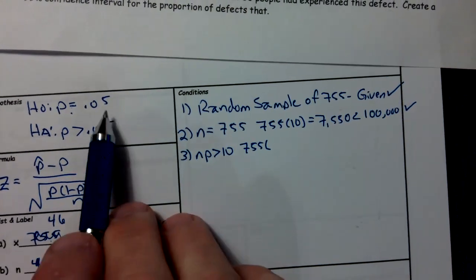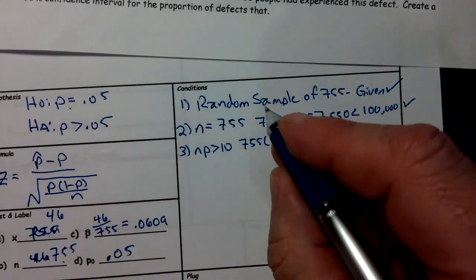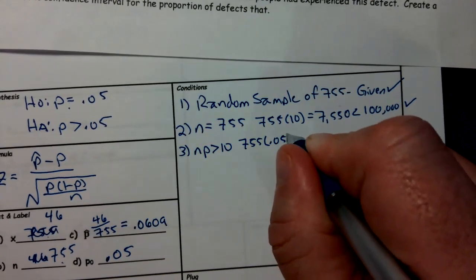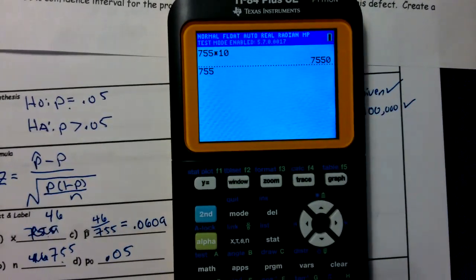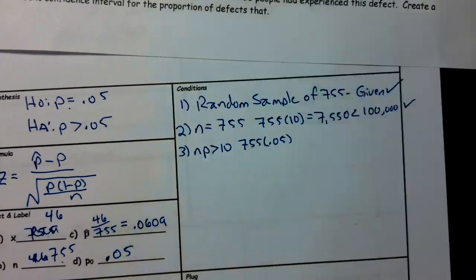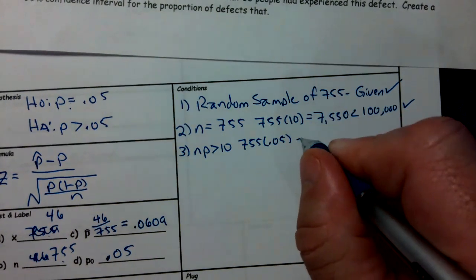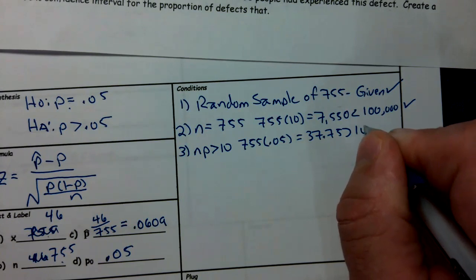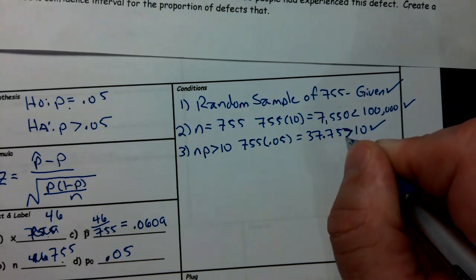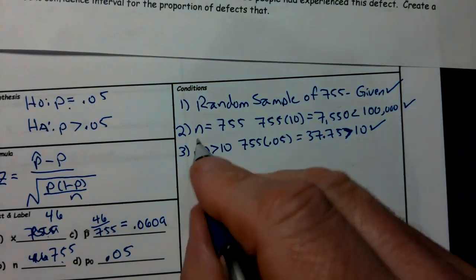Well, what was p? p is 5%, so 0.05. Now we need to multiply that out. 755 times 0.05 equals 37.75, and that's greater than 10. That's supposed to be a greater than sign.